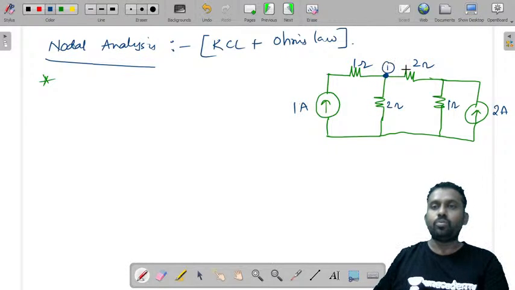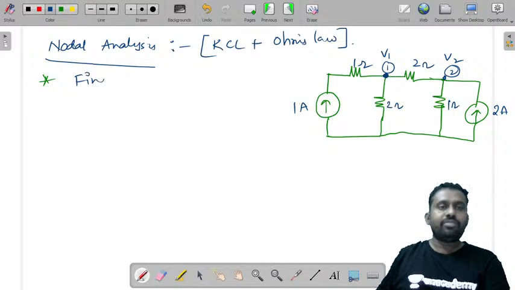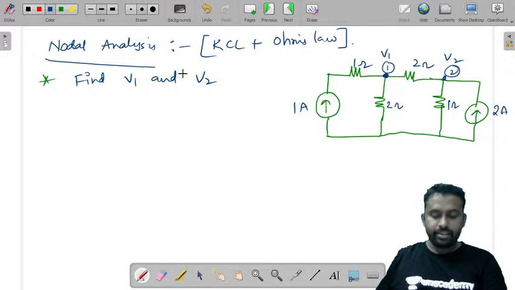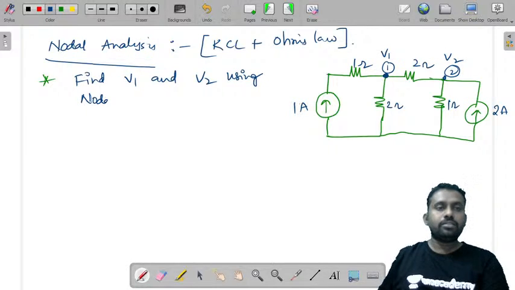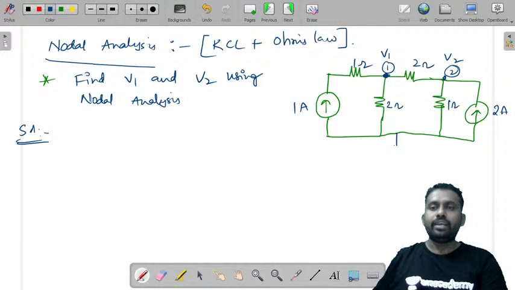This is already given as node 1 and this as node 2, with voltages V1 and V2. The question is to find V1 and V2 using nodal analysis. So this is the question. How do you solve this? We'll take this node as the reference node. We need to find the V1 and V2 values.